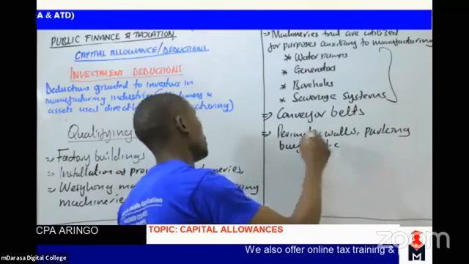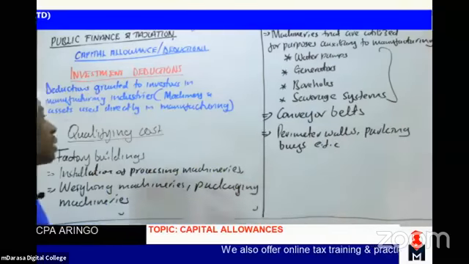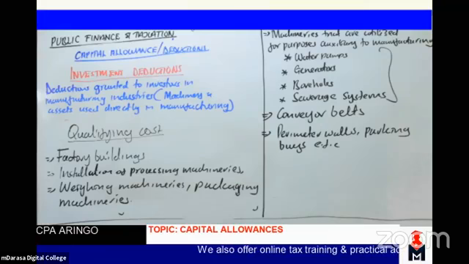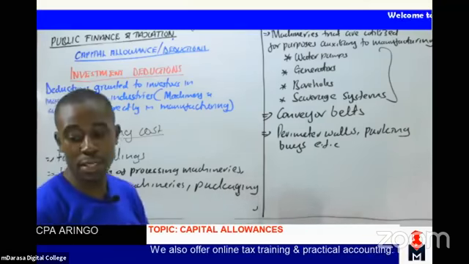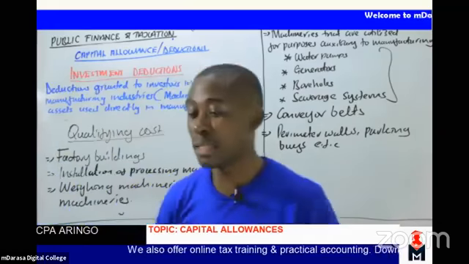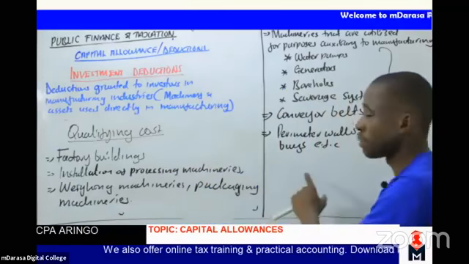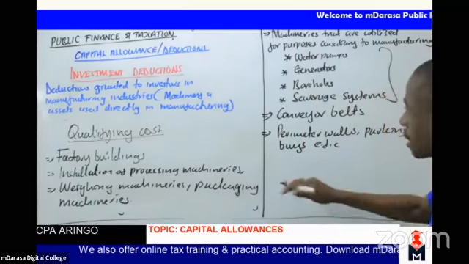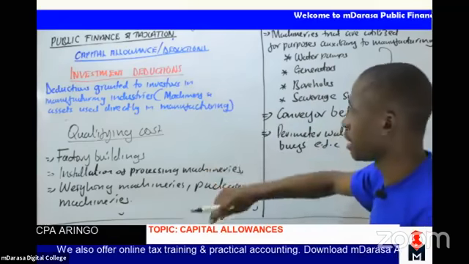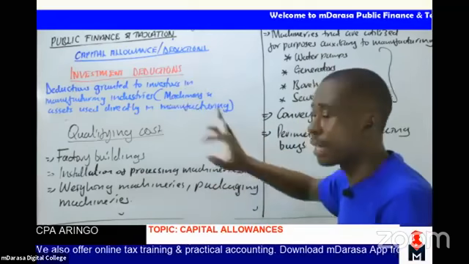EDC. So these are some of the elements that will qualify for investment deductions. I want you to mark that very carefully: the assets that will qualify for investment deductions, which you term as qualifying costs.